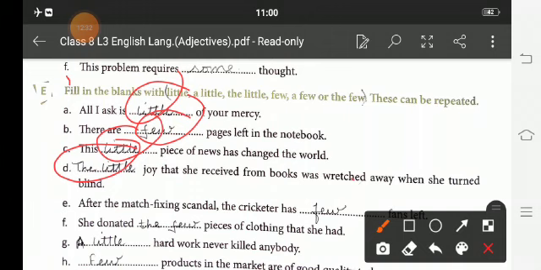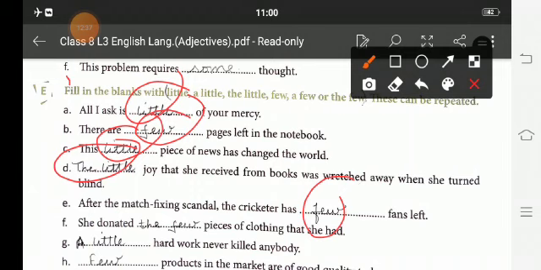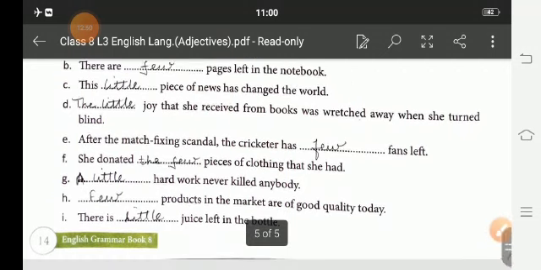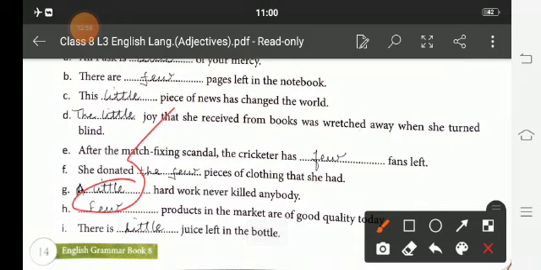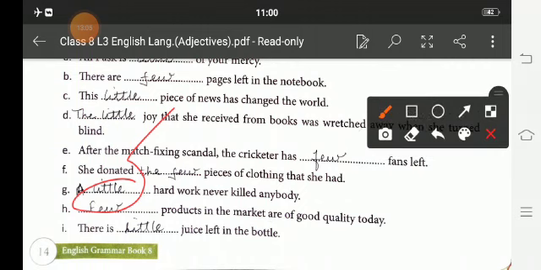After the match fixing scandal, the cricketer has few fans left. She donated the few pieces of clothing that she had. A little hard work never killed anybody. Now H, a few products. Few products in the market are good quality today, and there is little juice left in the bottle.